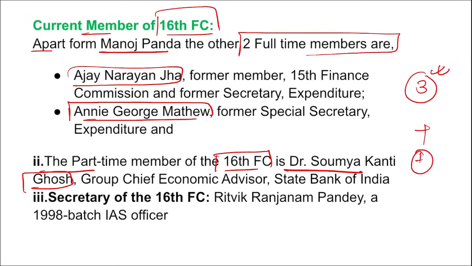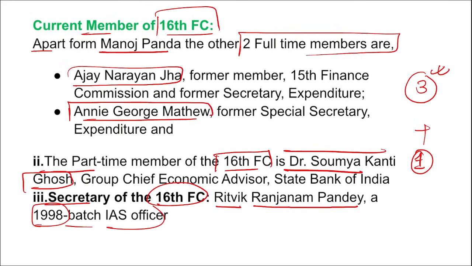3 are your full-time members and 1 is your part-time member, and the part-time member is Dr. Soumya Kanti Ghosh. Correct? Who is the secretary of the 16th Finance Commission? Ritvik Ranjanam Pandey. Correct? And he's a 1998 batch IAS officer. So 3 full-time members, 1 part-time member, and who is the secretary of the 16th Finance Commission? Ritvik Ranjanam Pandey. Moving on.